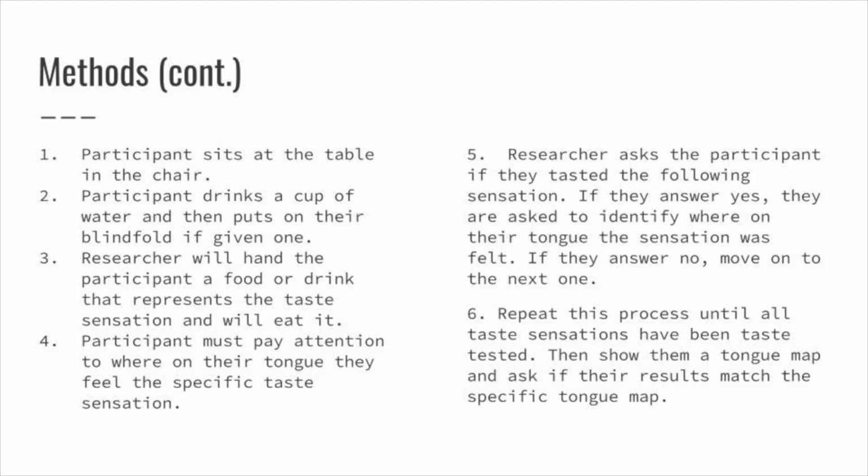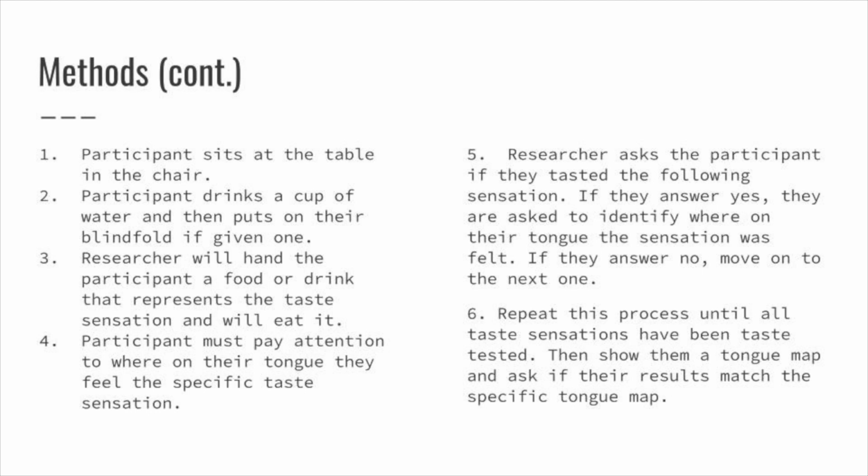As the participant is eating or drinking, they will take note of where on their tongue they are feeling the taste sensation and whether they can taste the sensation. The participant will then identify either the front, the tip, the sides, the middle, or the back of their tongue to where the taste sensation is felt. The researcher would then take notes and mark off answers on their designated sheet. A drink of water was distributed in between tastes for all participants.